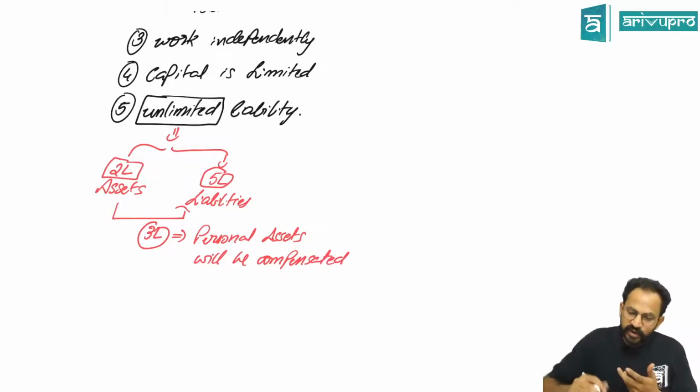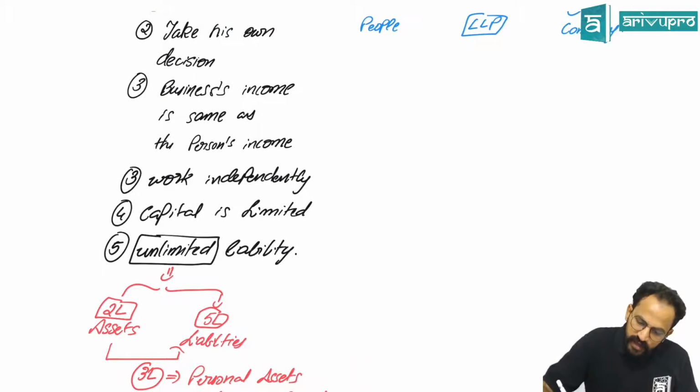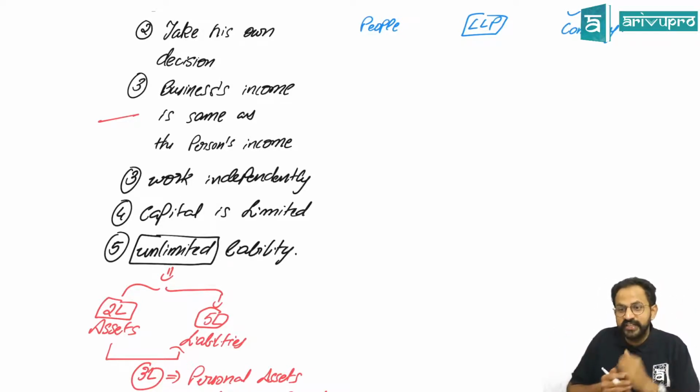So meaning what, sir? The business is not different and the person is not different. Tomorrow if you lose something in that business, you should sell your own properties. You cannot say that that was business, that was different, and you cannot take anything from my home.